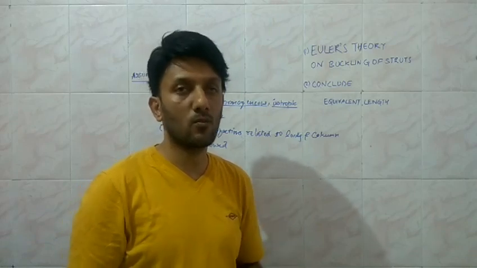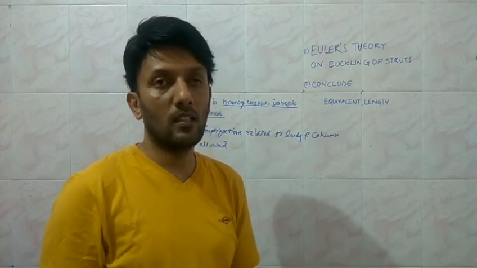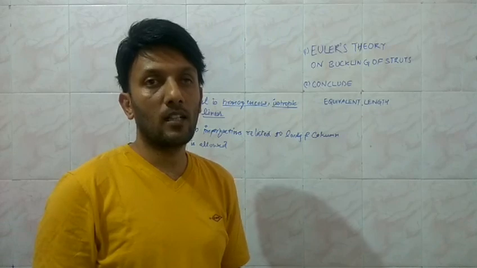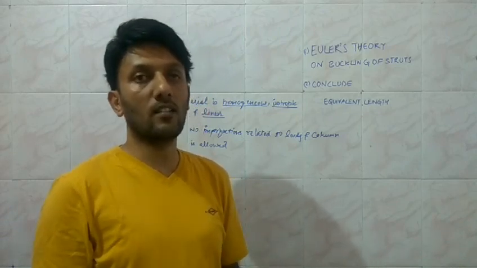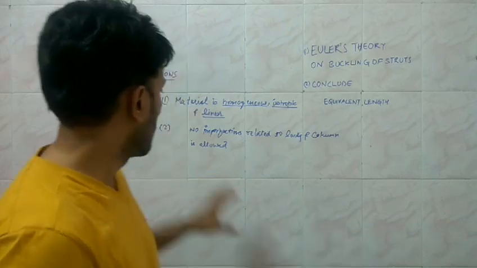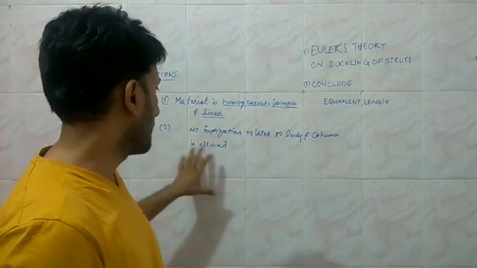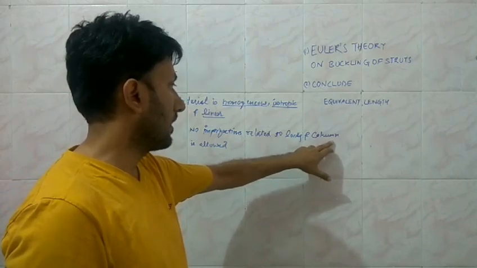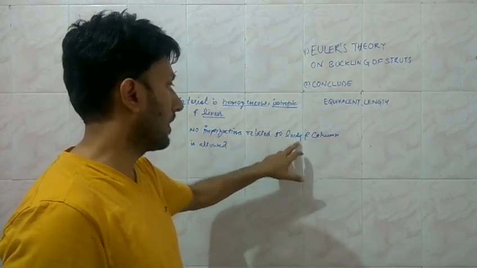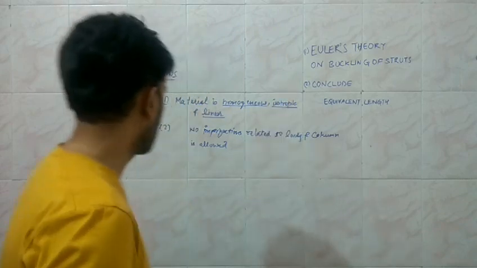So these are the reasons which increase the tendency of bending of the columns, and hence increase the chances of buckling of the columns. So we are taking the assumption that your column is perfectly straight, and the load is going to be applied purely along its longitudinal axis.